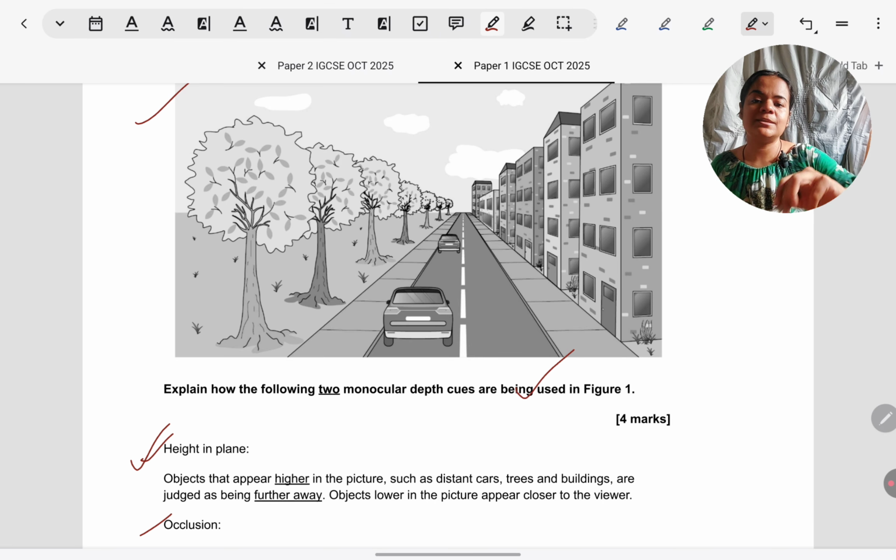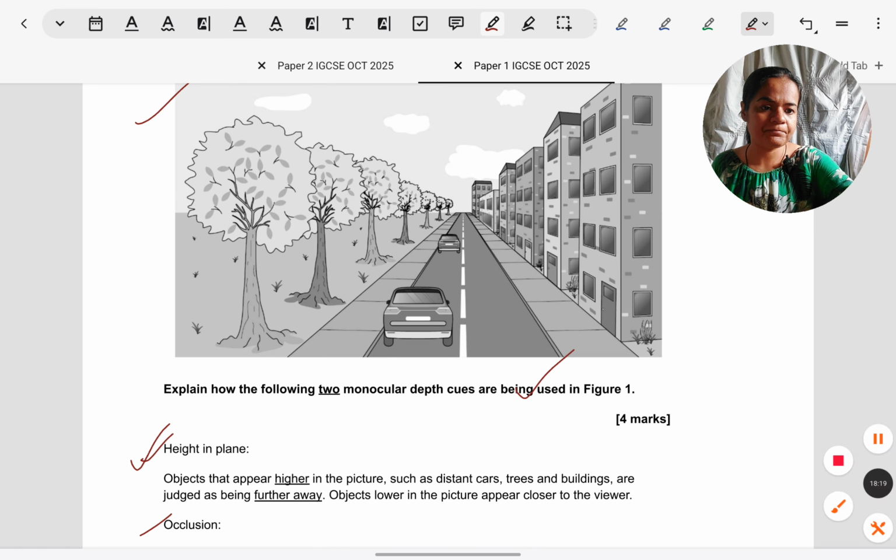For example, you can't just say things which are higher on the plane are looking smaller, things which are lower on the plane are looking bigger. What things are you talking about? What are the things in this photo? Name them. Show you are able to apply to the photo. If you're just saying things, not about the cars, trees, or buildings that you can see in the photo, how do we know you're just writing a rote learned answer of description, or you actually know how to apply to a given new photo? So show how you're able to apply it.